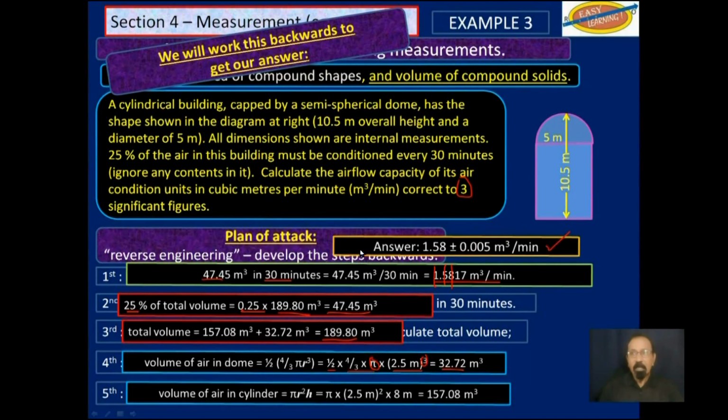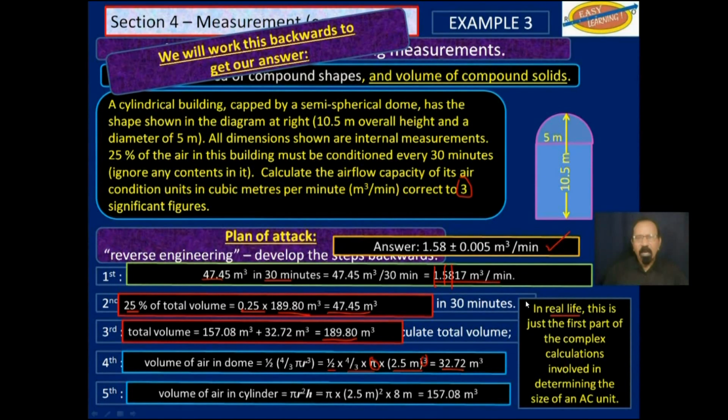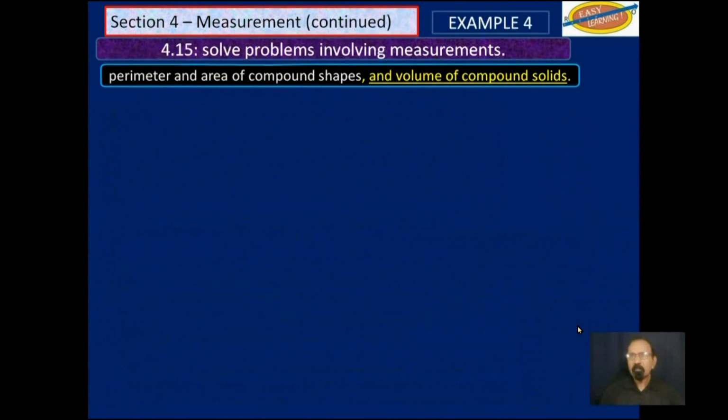Once you understand the question and how to approach it, it becomes easy. As I said, analysis and synthesis. You break down the question into its little parts and then put back the answer to those little parts together. Now, in real life, this is just the first part of the complex calculations involved in determining the size of an AC unit for a particular building or a particular room. But I'm not here to teach you air conditioning, refrigeration, and heating.